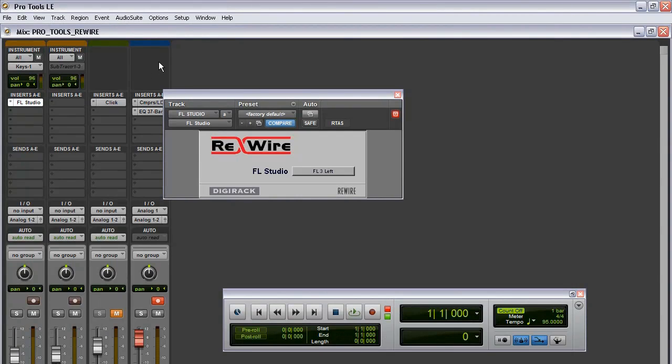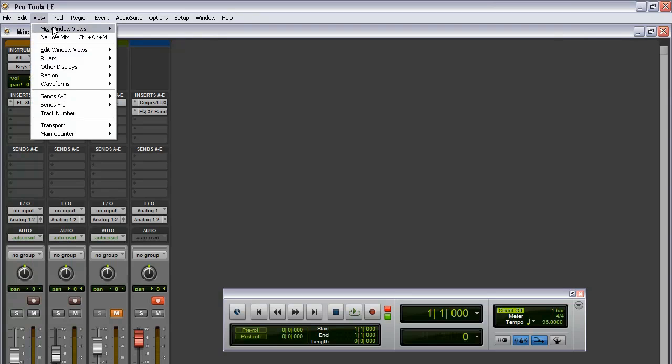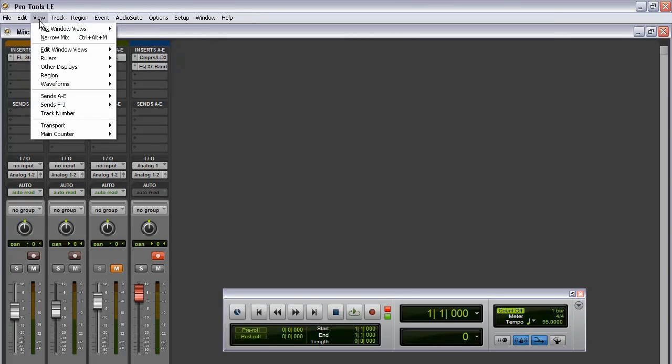Now this is the important part. Now I'm in my mixer view. Okay, edit, and then mixer. Let me just X this box out. Now up here you want to make sure that if you go to view, and I believe it's instruments, sometimes by default it's going to look like this. It's not going to have the instrument view where you can see it, so you're going to have to go to view, mix window views, and instruments.